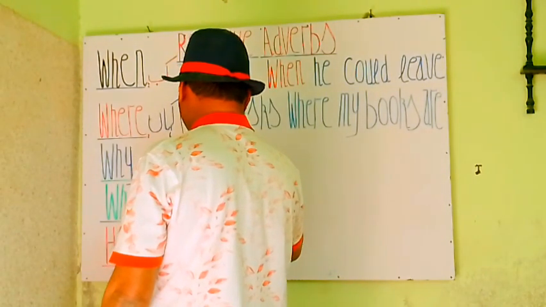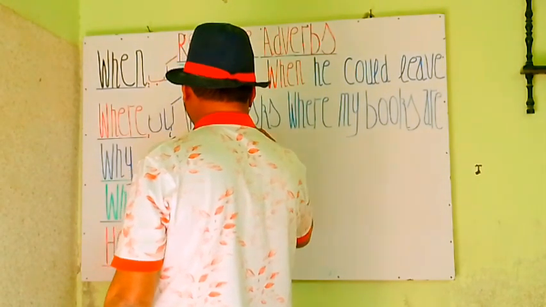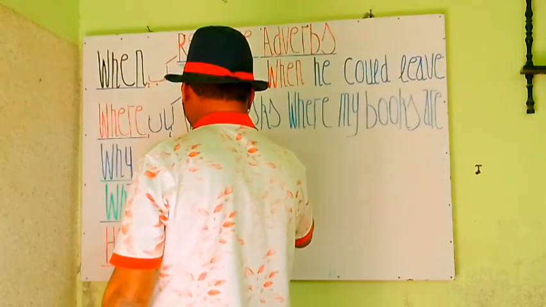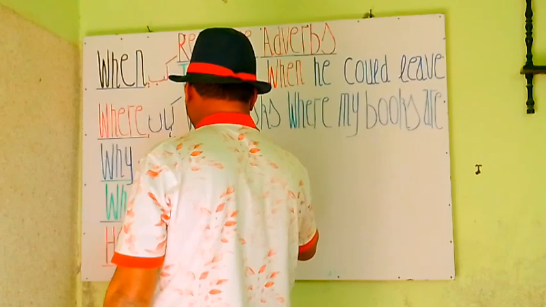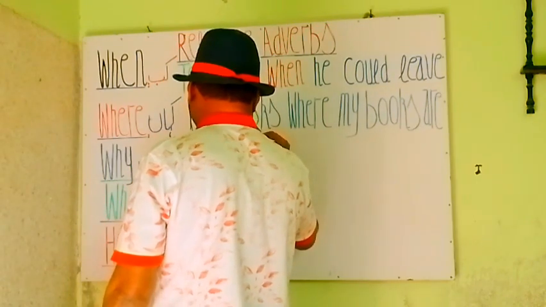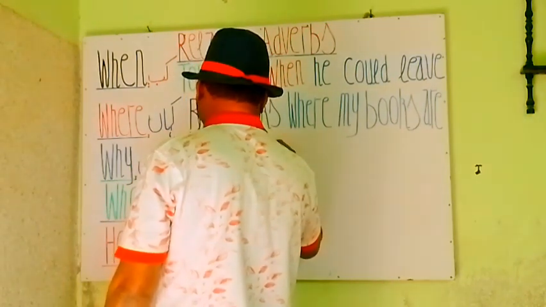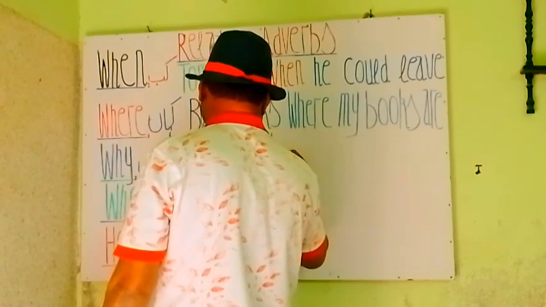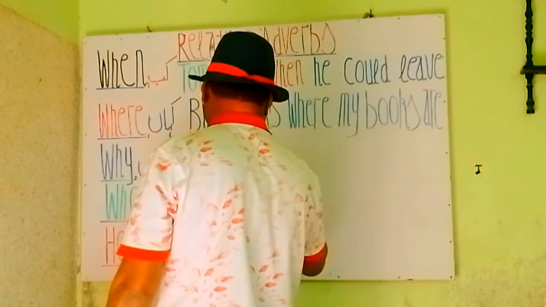Okay, see my students. Adam tells. Adam बताता है. You see, Adam tells.